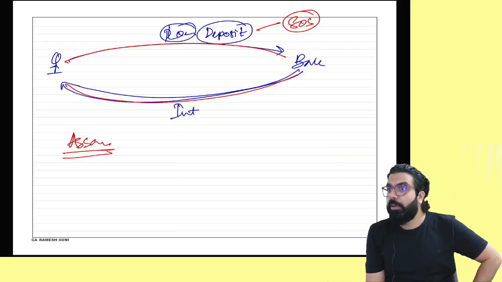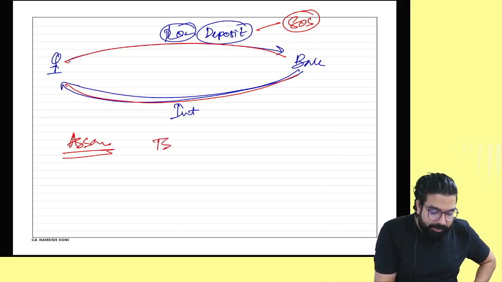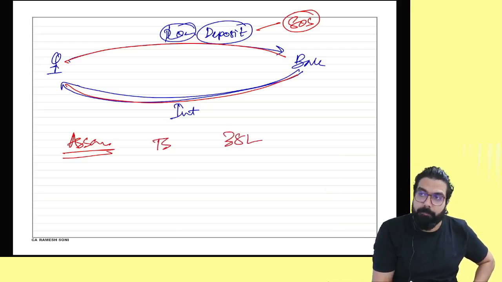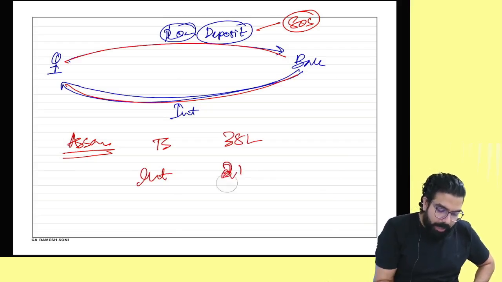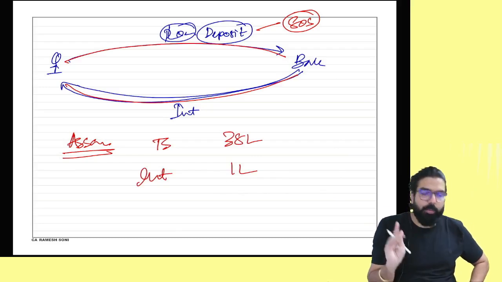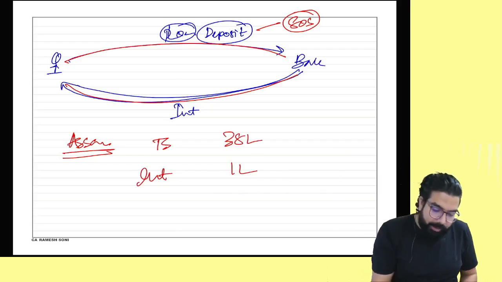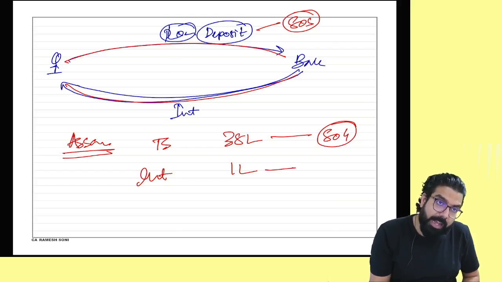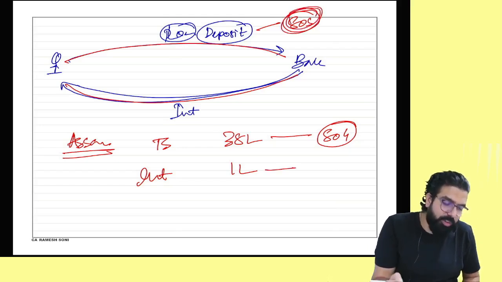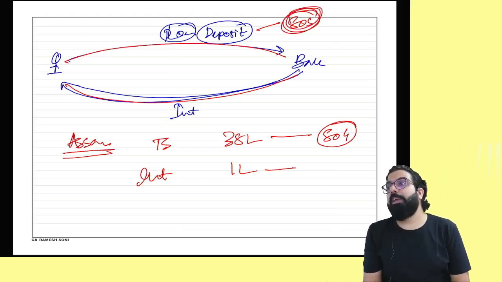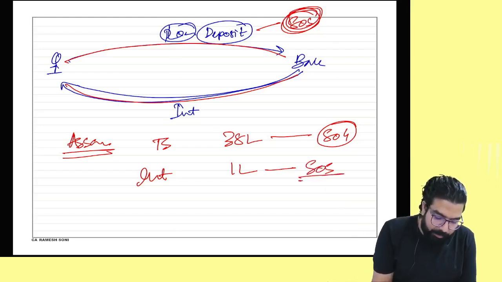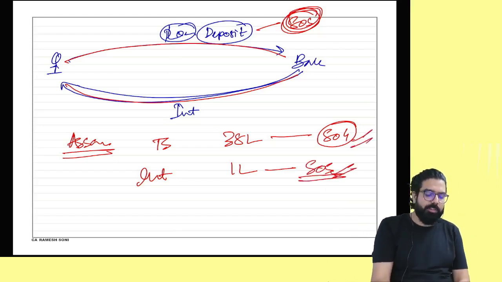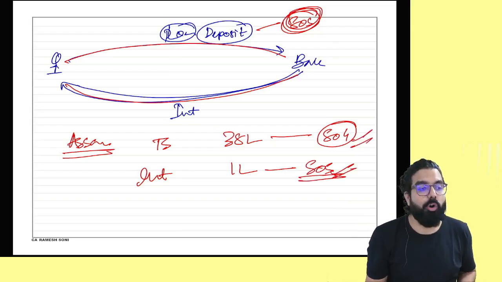I am in the state of Assam. I am doing taxable supplies of 38 lakh rupees. I have interest income of 2 lakh rupees. Okay, I have interest income supposedly 1 lakh rupees. My question to you guys, taxable supply is supply of goods. Supposedly interest income, I have. Interest income is what? Supplying of goods or supplying of service? Interest means you are giving what? Service. Do you guys agree with me? So I am a supplier of service. Can you tell me if I am supplying goods also and service also, my limit will be 40 lakh or 20 lakh rupees?